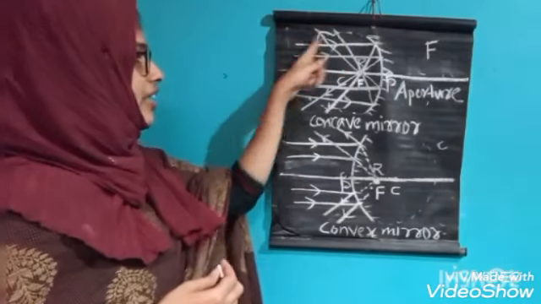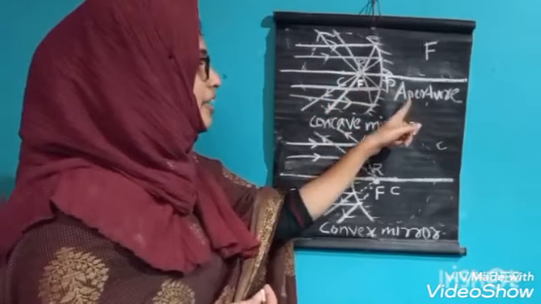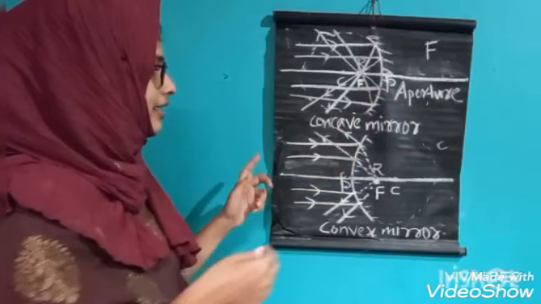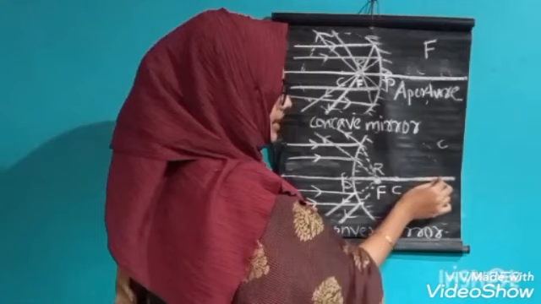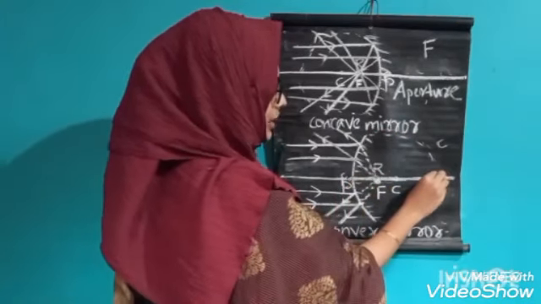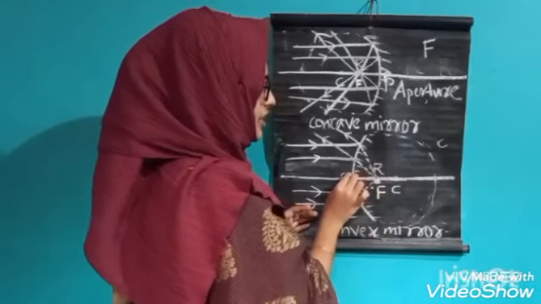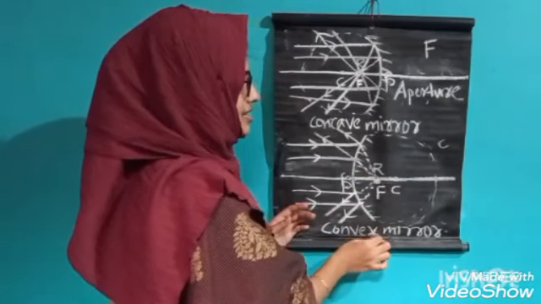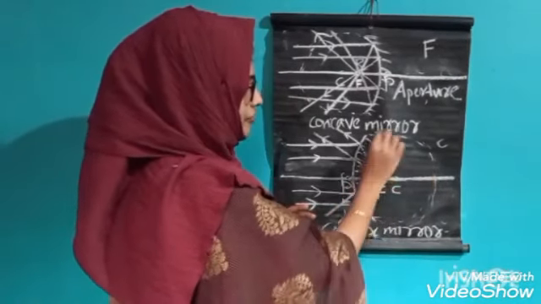Then the diameter of this sphere is the aperture of the concave mirror. Like that, here also this diameter. Here you can see this is the sphere and this is the diameter, and the diameter of this sphere is the aperture of the convex mirror.